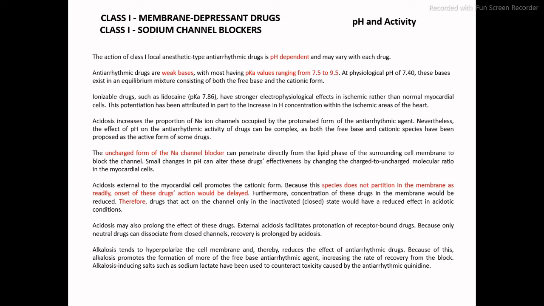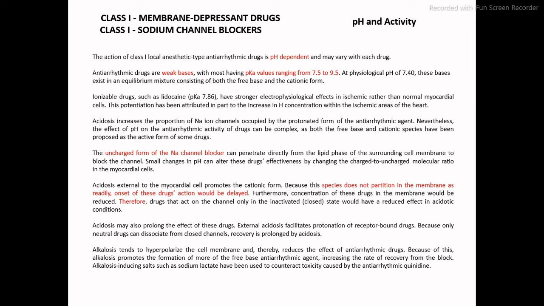When these drugs were developed, a few parameters were considered, and the first parameter is pH dependence, because these class 1 drugs are generally of local anesthetic types, and local anesthetics have some similarity, and they are developed as a pattern of pH dependent, and these drugs may vary from each other.